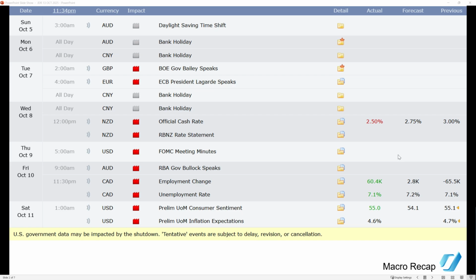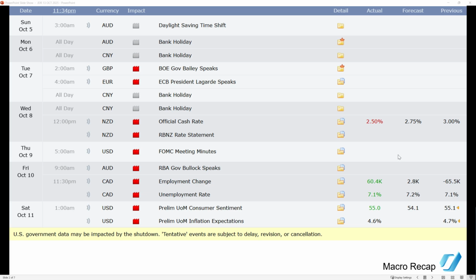All right, let's just jump in very, very quickly. Obviously, you can see the warning there on the screen that US government data may be impacted by the shutdown, and we didn't get a lot of numbers from last week either. Half of the week was basically the Chinese market being closed, so we don't see a lot of action from the Asian side.